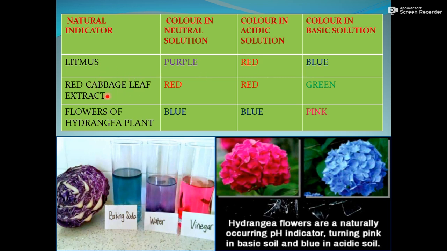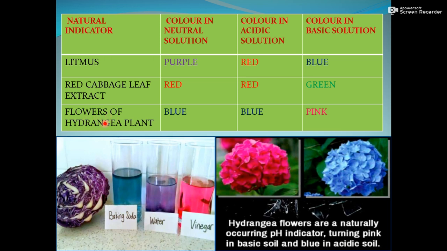Red cabbage leaf extract. Have you seen red cabbage? You can see here red cabbage. The leaves of the cabbage are not exactly red, they are basically violet in color. When we obtain the extract of these leaves, its color is red, and it remains red in acidic solution, but it becomes green in basic solution.